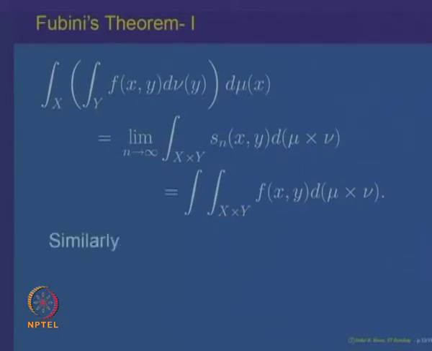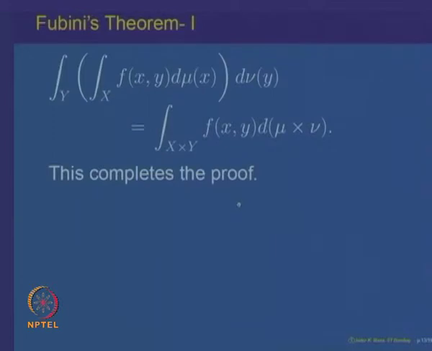And similarly, the other thing can be proved; you can interchange the variables x and y. So, this result is true. This is the result which is called Fubini's theorem 1. This is the first Fubini's theorem, which says that for a non-negative measurable function on the product space, if you want to find its integral with respect to the product measure, you can do it by integrating one variable at a time.